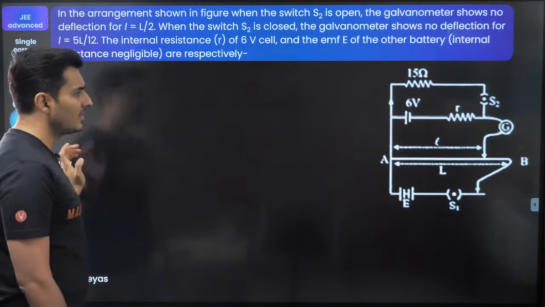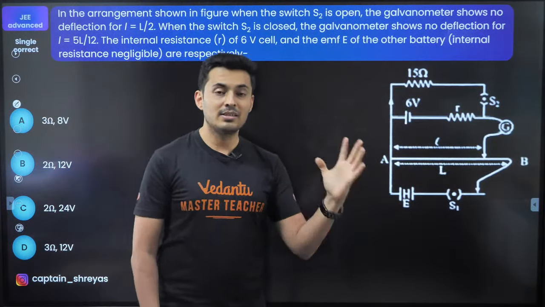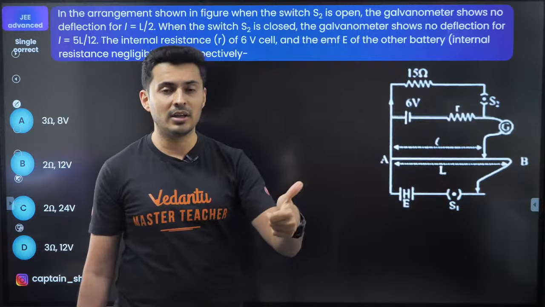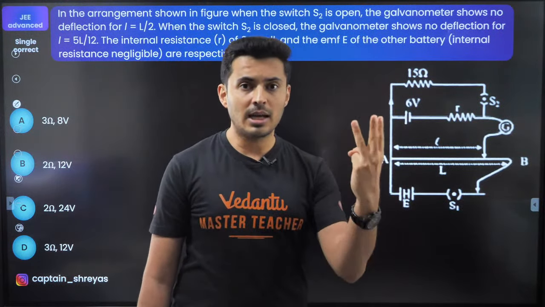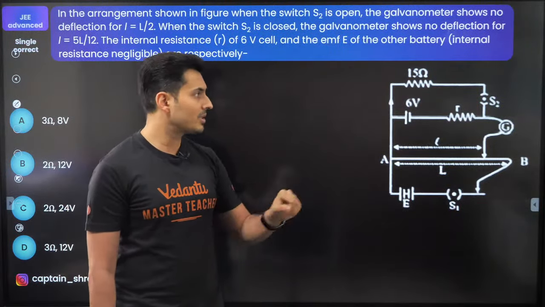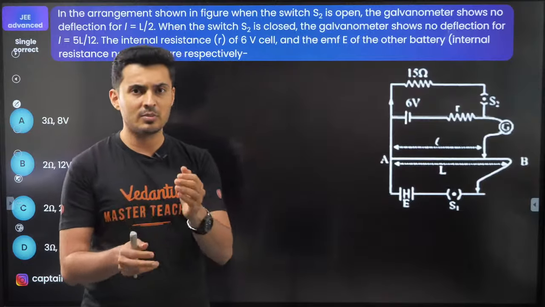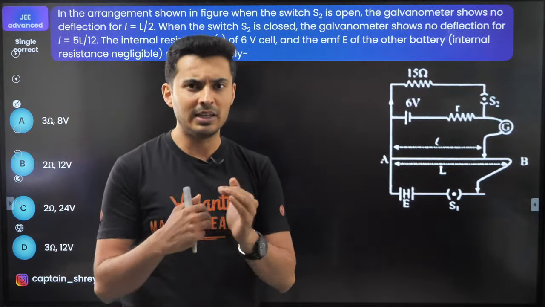Now this circuit, does it look like some special circuit? Yes, it's a potentiometer, but this is a potentiometer circuit for measuring what? Remember, there are three types of applications for a potentiometer circuit. One is to compare EMFs, where you have two EMFs, you press one switch and see which EMF is more by checking the lengths. E1 by E2 is L1 by L2.